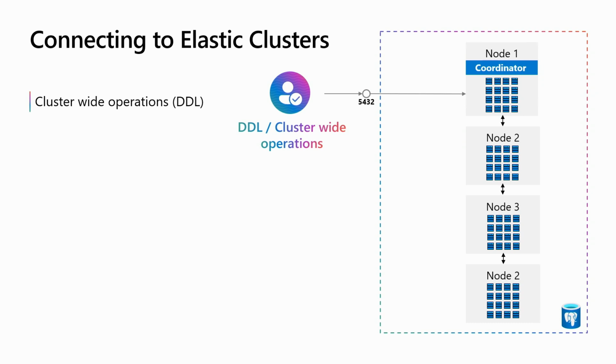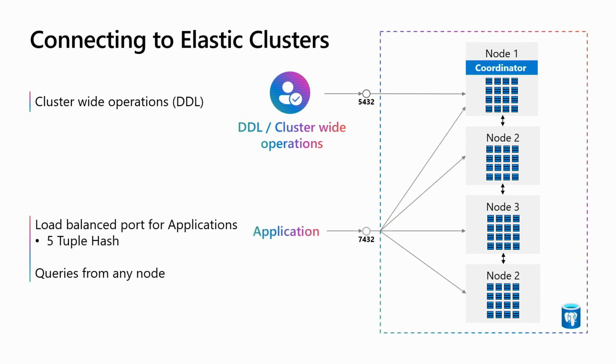So there are 2 ways to connect to the cluster. One is using the Postgres default port, 5432. This always lands you on the coordinator node. So if you're doing a create table or create distributed table, this is the port to use for DDL and schema changes. The other way is to connect with port 7432. This 7432 load balances all your requests across all the nodes. So any incoming DML requests, inserts, deletes, updates, get load balanced with a 5-tuple hash, and you can query from any node. This eliminates any coordinator bottleneck, if you will, by distributing queries across the nodes.